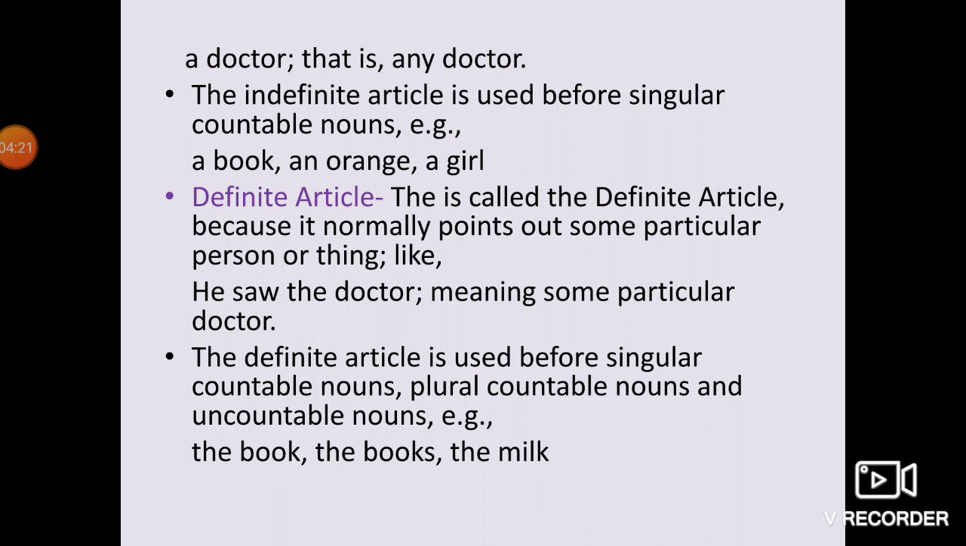For example, the book. This is a singular countable noun. But of course, here we are talking about a particular book. Then the books. Again, this is a plural countable noun, but of course we are talking about particular books here. Then the milk. Milk is an uncountable noun which we cannot count. So with that also, if we are talking about a specific kind of milk or milk which is kept in a specific container or jar, there we can use the milk.